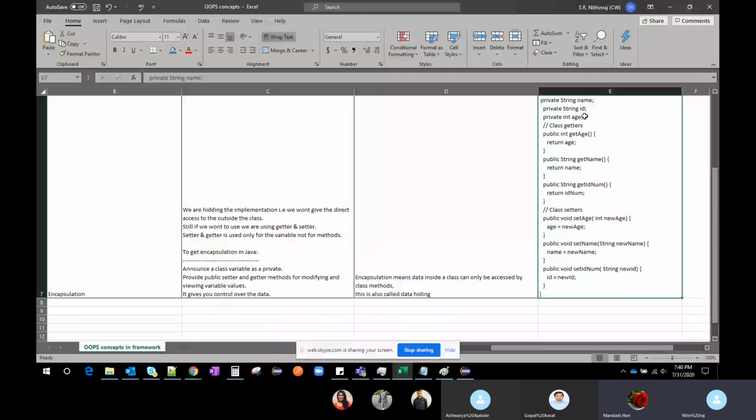In order to access this data from the outside class, I used getters and setters, something like public int getAge, public String getName. The first three are the getters, and the last two are the setters. In order to set any value for these, I'm not directly implementing it here. I'm using this method to set the variables.